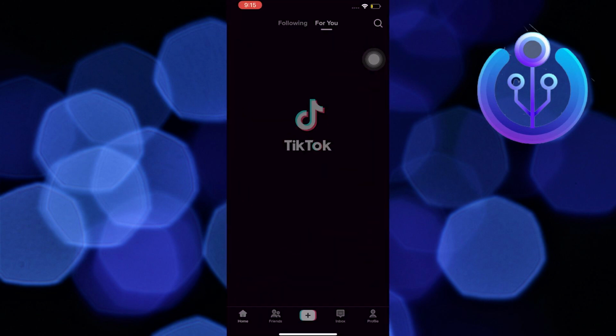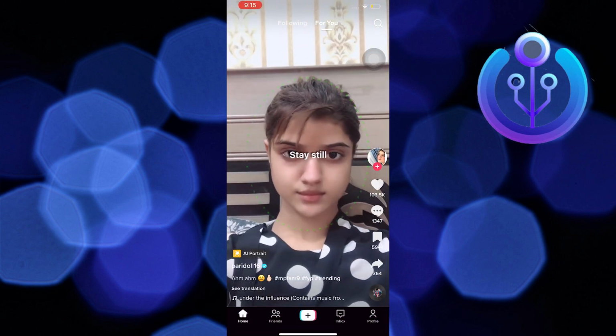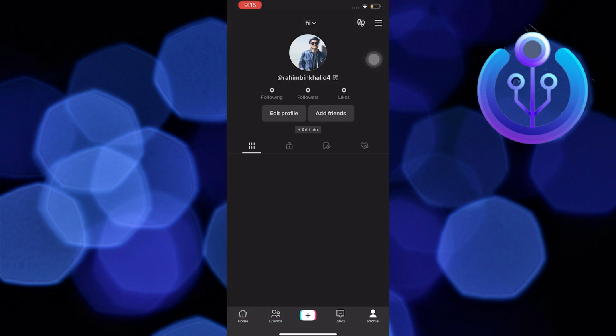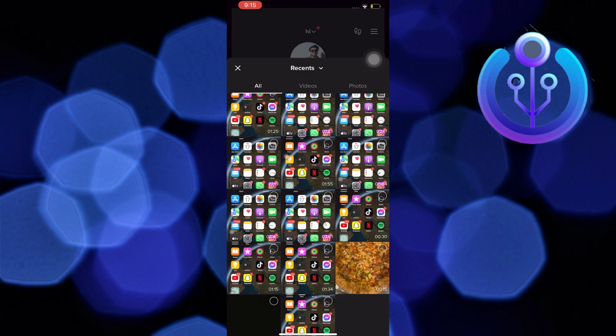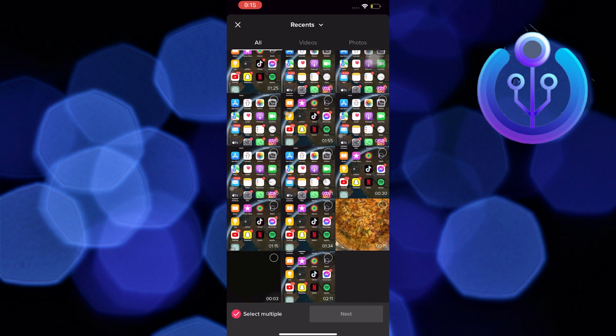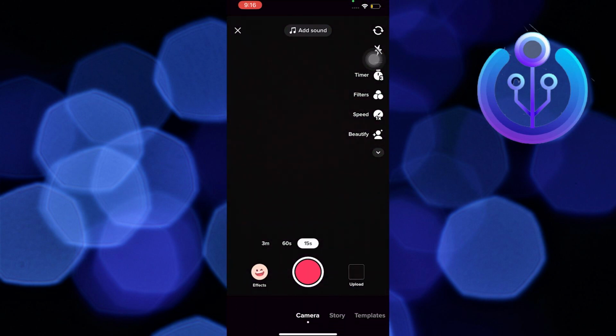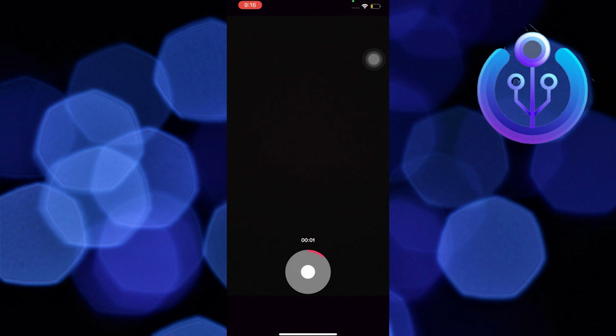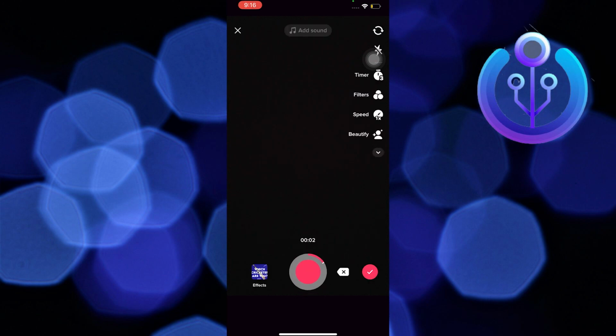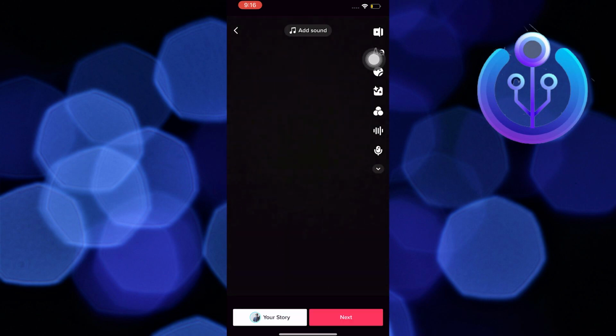To start this tutorial, open your TikTok application. In here, go to your profile, and then create a post. Now look for the ones that you want to add in your gallery. You do this by tapping on the plus button, or you could also create a new video. In here, you can now tap on Add Sound.